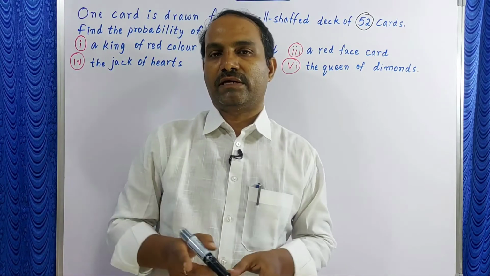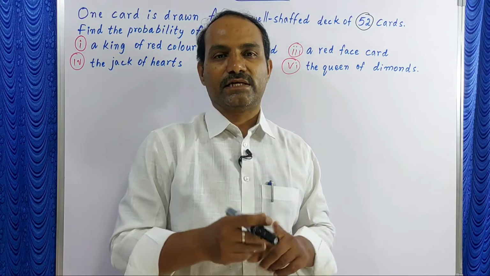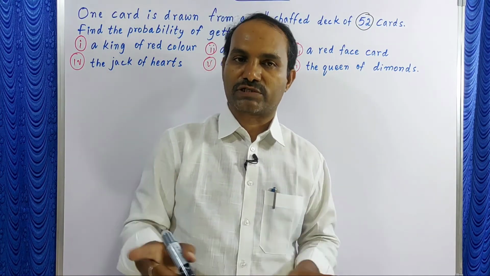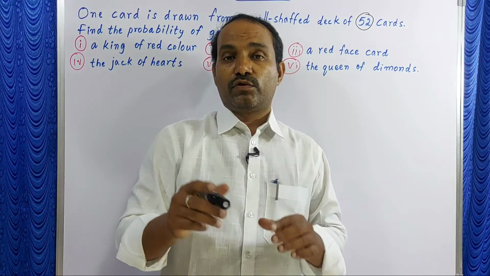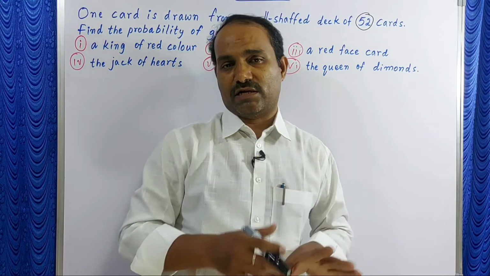Already I made one complete video on this deck of cards. Please check it out in the I box or in the description box. First look at that video, and you can get a complete idea about the cards.